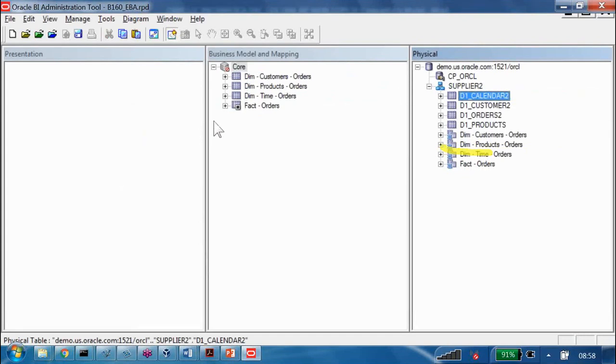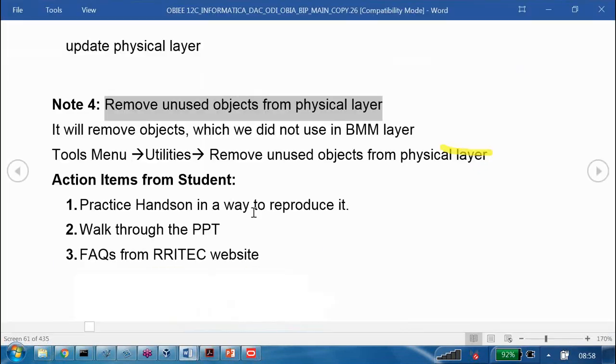Directly you may not be using it, but indirectly what you are using, sir? This table is indirectly pointing to this one or not? Yes. That means you may not be using it directly, but indirectly you are using it. That is the reason it is called a used object only, even though it didn't expose that one into the BMM layer. Got it? Okay. Now with this I completed note 4.